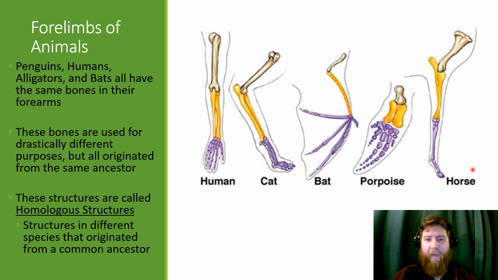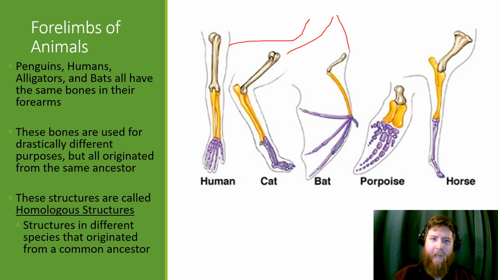So the forelimbs of animals give us some really nice evidence. Things like penguins, humans, alligators, bats, cats all have these same bones in their forearm. These bones are used very differently. For porpoise, it's swimming. For bat, it's flying. For cat, it's pouncing. For humans, it's typing, using tools. For horse, it's like running around. But all of these came from a singular organism, the ancestral organism here.